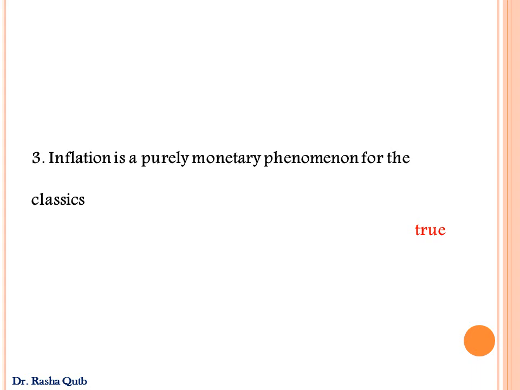So when the money supply increases, the price level would increase by the same percentage. Any change in the quantity of money would result in a change in the price level in the same direction by the same percentage. That's why inflation is a purely monetary phenomenon for the classics.